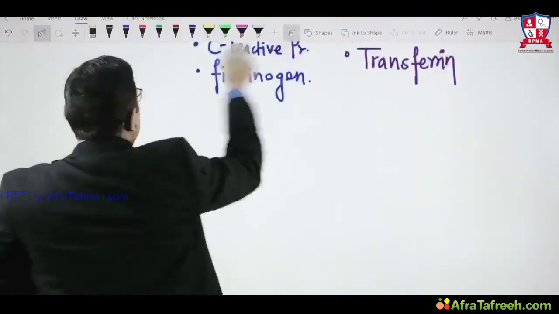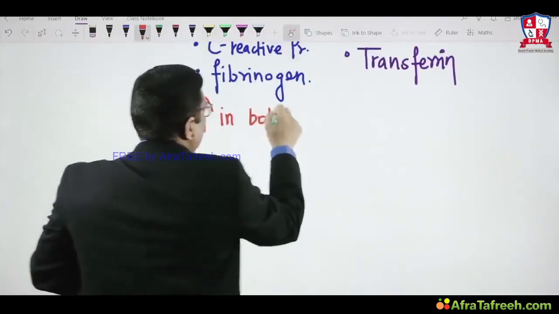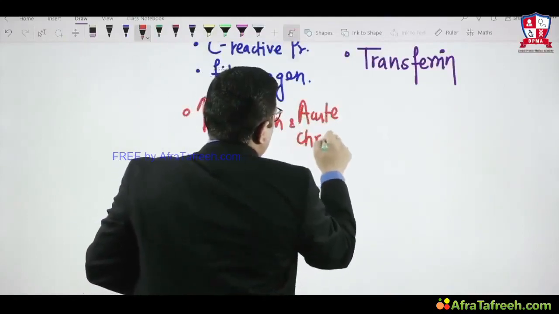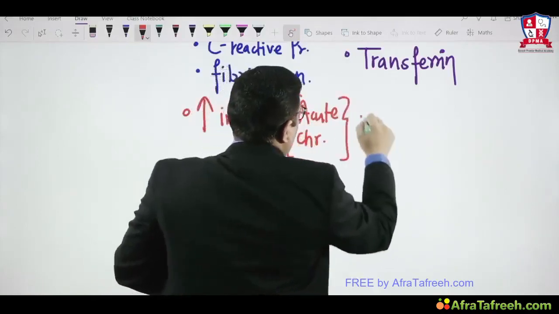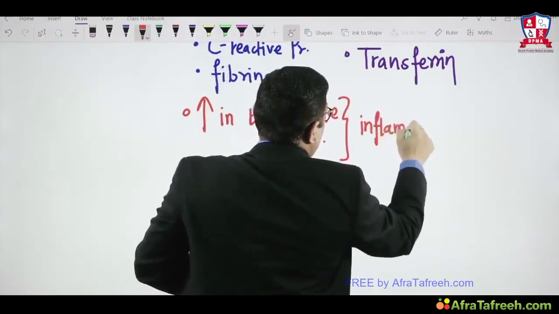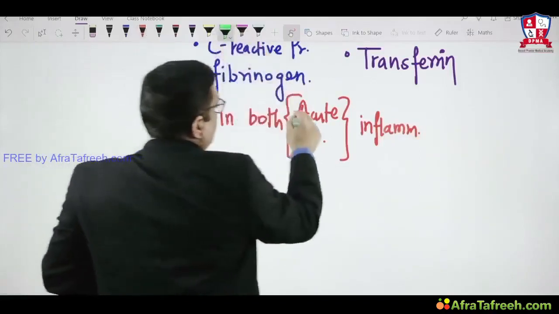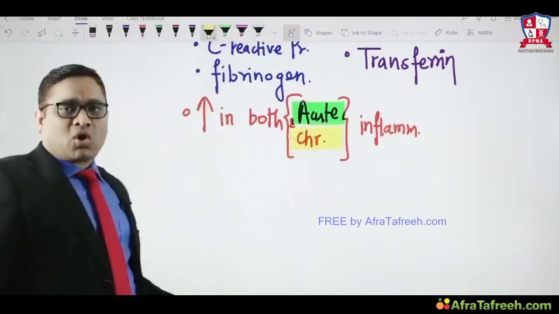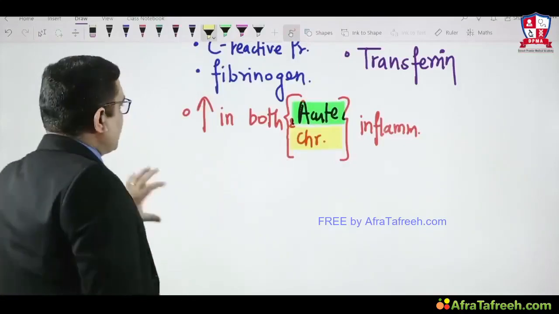Acute phase response protein can be increased in both acute and chronic inflammation. So this point we have to keep in mind, that it is increased in both acute and chronic inflammation. So don't get biased by seeing the name that it is acute phase response protein. Keep in mind it is increased in both acute and chronic inflammation, right? So these are the important points about acute phase response protein.